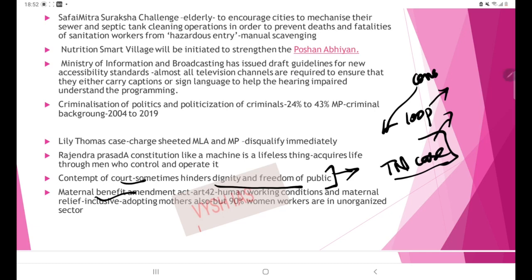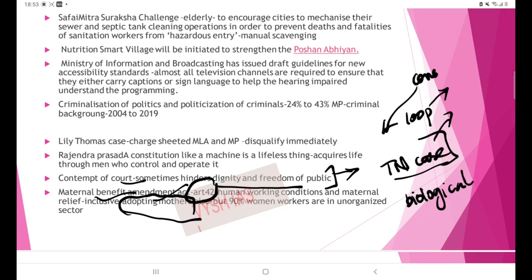Then the Maternity Benefit Amendment Act was recently amended, and you can link it with governance. This is in line with Article 42 of the DPSP, the Directive Principles, which says that human working conditions and maternity relief should be given to workers. This act is important because it includes adopting mothers also. So we are going to a liberal mode of governance. Earlier, adopting mothers were not included, only biological mothers, but now adopting mothers are also included. So that is one good move.